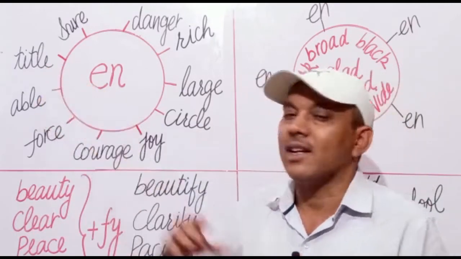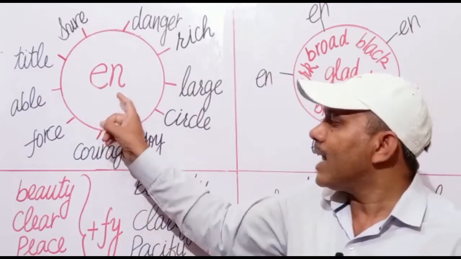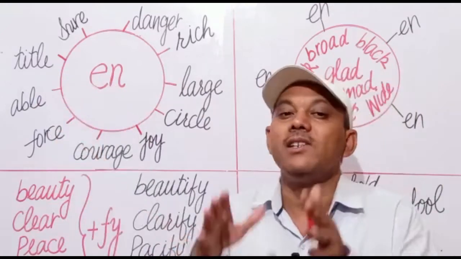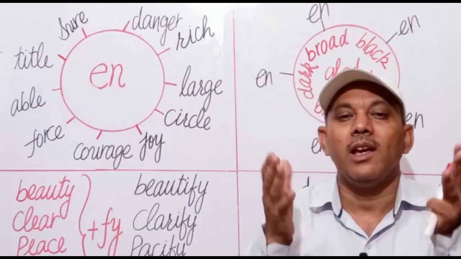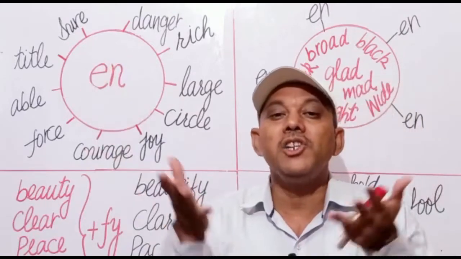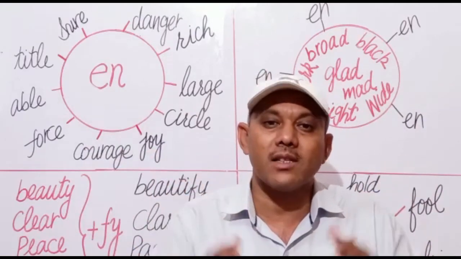Next is title. Title is a noun, add en as a prefix to title, it will become entitle. And next is sure. Add en as a prefix and it will become ensure, किसी को आश्वस्त करना, विश्वास दिलाना.